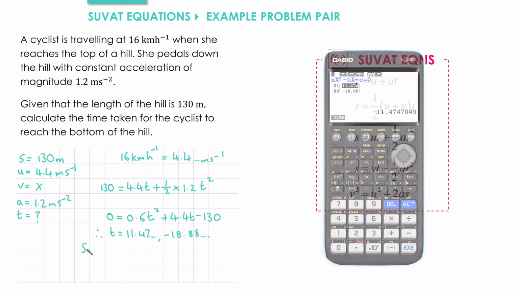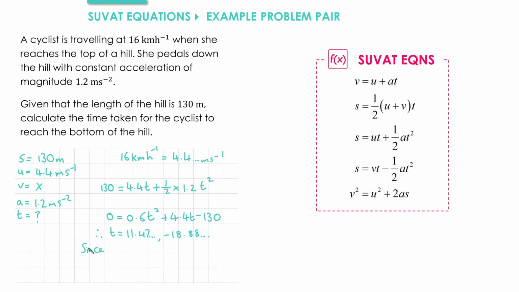Since the value for time must be positive, we get t equals 11.5 if we round to 3 significant figures.